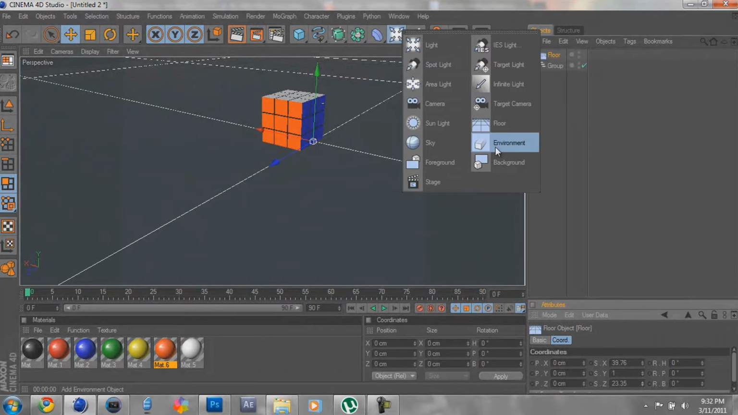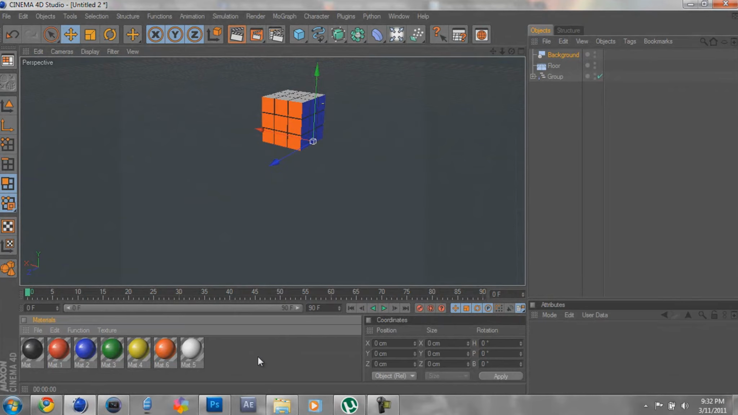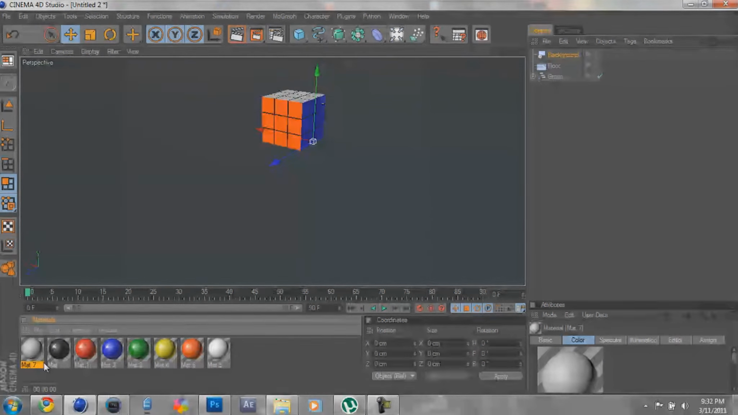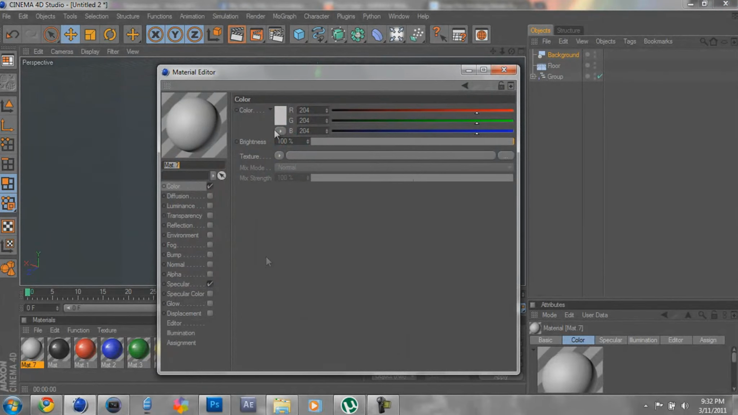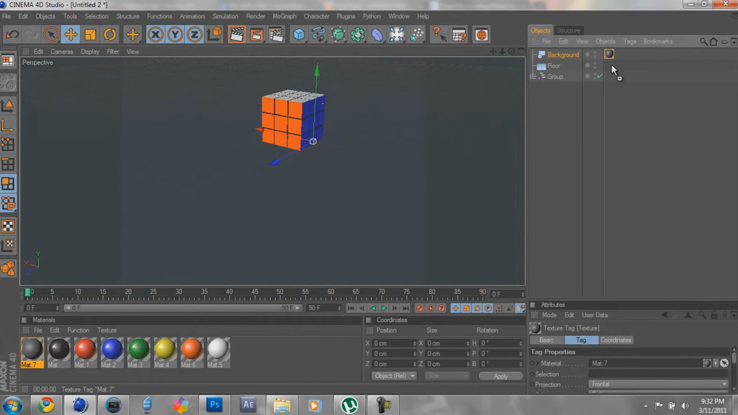Now we're gonna make a background. So once this is done, make a new material. Make sure all this stuff is selected, and choose kind of an up here gray, about 105 for each of them. And drag it on the background. Hold Control and then drag it down onto the floor.